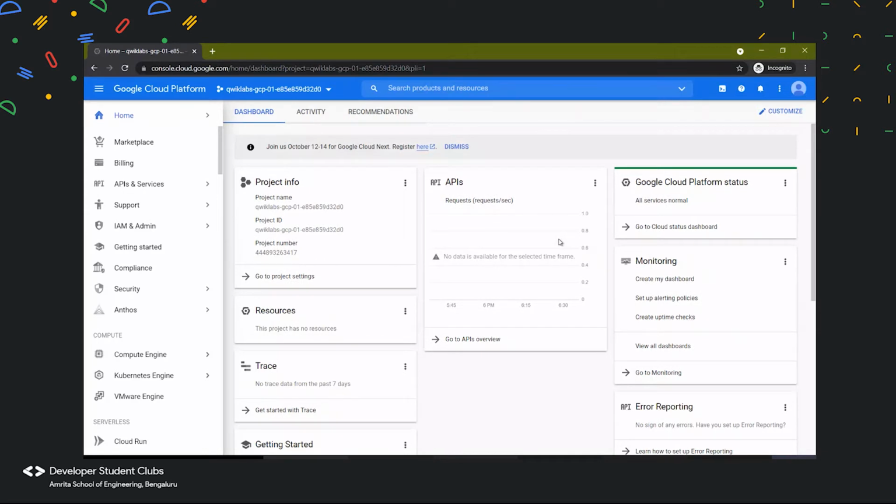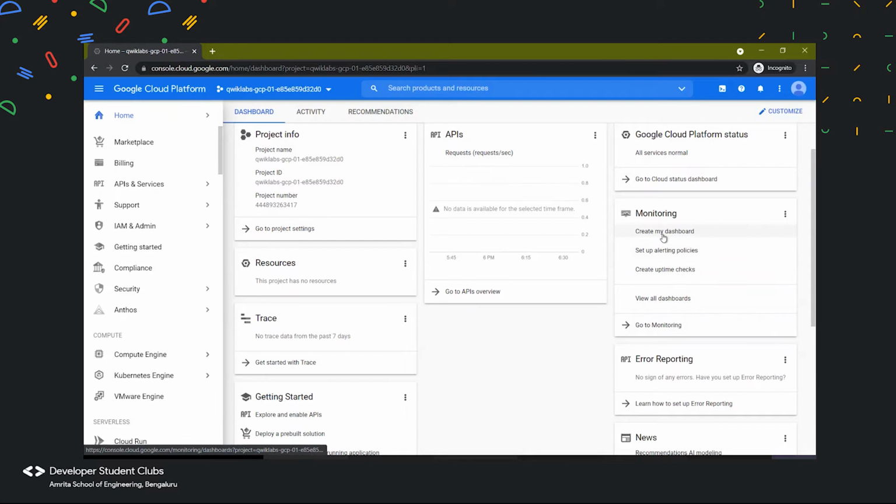And then let's say you have a particular server running, and you have set up whether that server is working or not. So let's say your server just crashed. That section will be available in the monitoring section. Here it will have all the alerting policies which you have set. By alerting, I mean the policies which you create, like if my VM instance is not working, then send me an alert. Such things will be shown up over here.